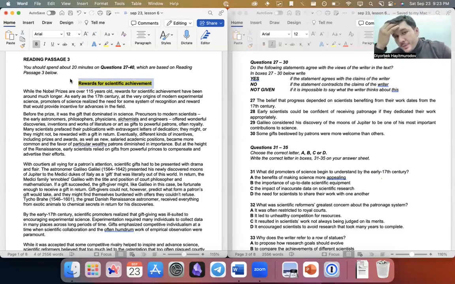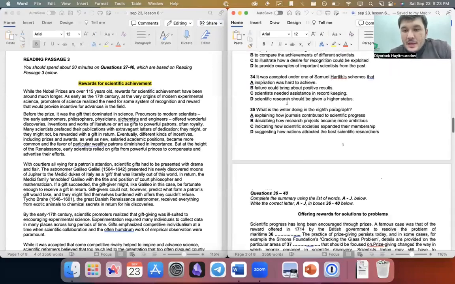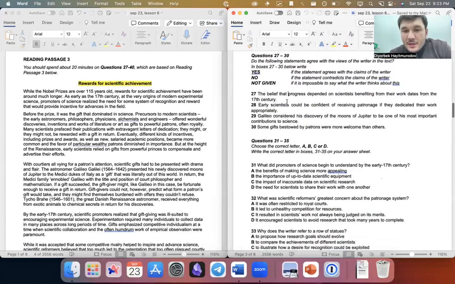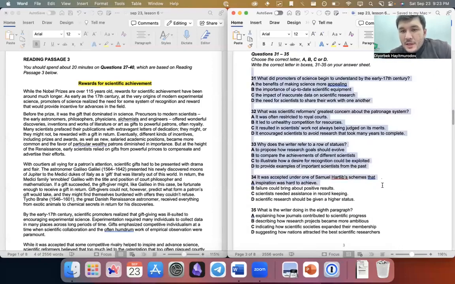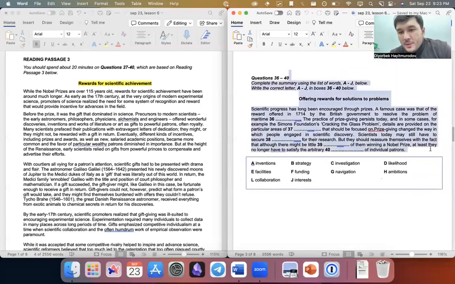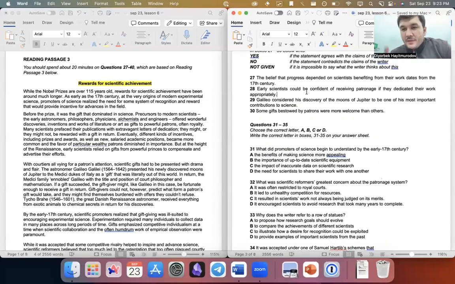So imagine all of these people who achieved scientific excellence. Okay, that's about it. And I see the usual types of questions. As usual in passage 3, you have yes, no, not given, then multiple choice, then summary completion with a box of options, right? So when you open your question booklet, go over the test, look through the test pages and see what you have in each passage.